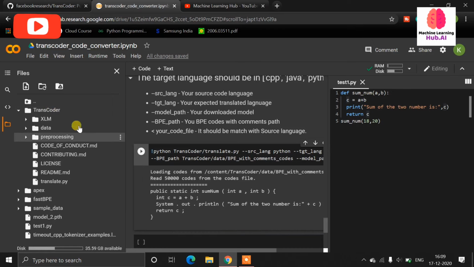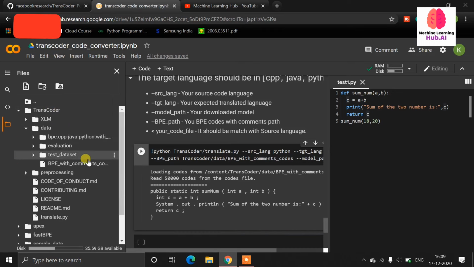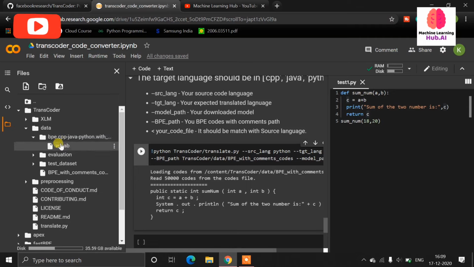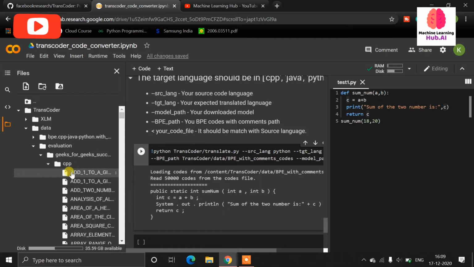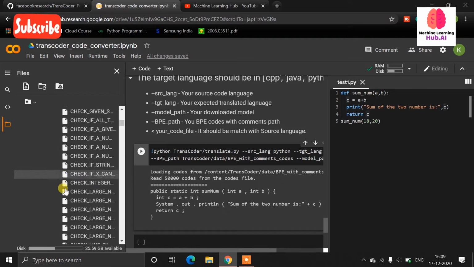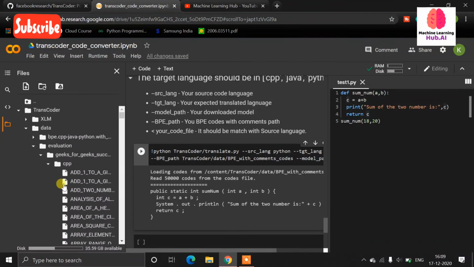If you want to see the data, here in this transcoder folder there are lots of things like vocabulary. Actually it is kind of an NLP task. Here you can see GeeksforGeeks successful test scripts. There are lots of scripts available, you can use them.